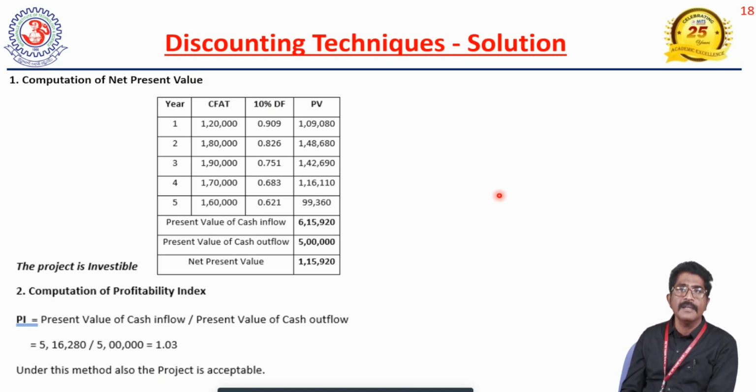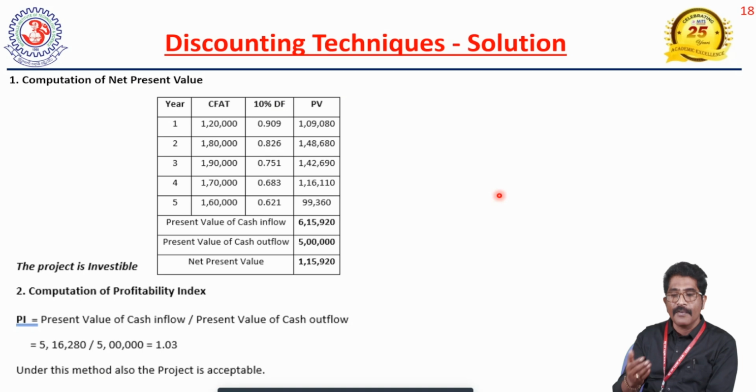Now coming to the next one, profitability index. The profitability index is also one of the project evaluation techniques, and it comes under the modern methods. It measures the relationship between the present value of future cash inflows divided by the present value of cash outflow.